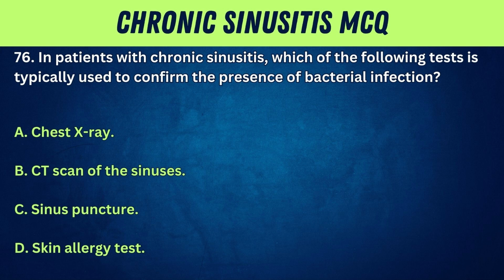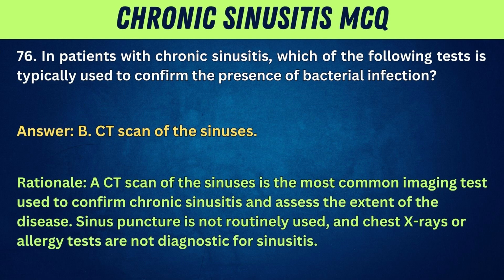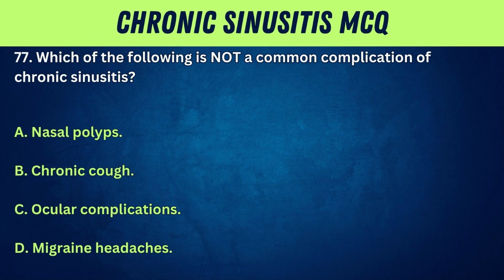76. In patients with chronic sinusitis, which of the following tests is typically used to confirm the presence of bacterial infection? A. Chest X-ray. B. CT scan of the sinuses. C. Sinus puncture. D. Skin allergy test. Answer: B. CT scan of the sinuses. Rationale: a CT scan of the sinuses is the most common imaging test used to confirm chronic sinusitis and assess the extent of the disease. Sinus puncture is not routinely used, and chest X-rays or allergy tests are not diagnostic for sinusitis.